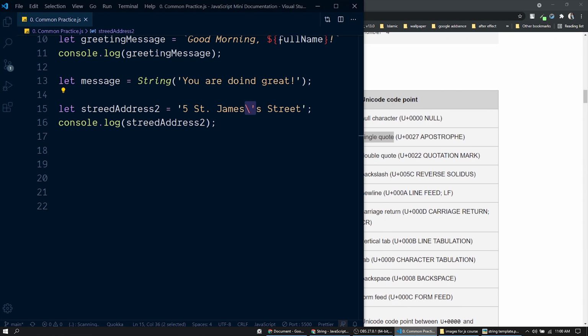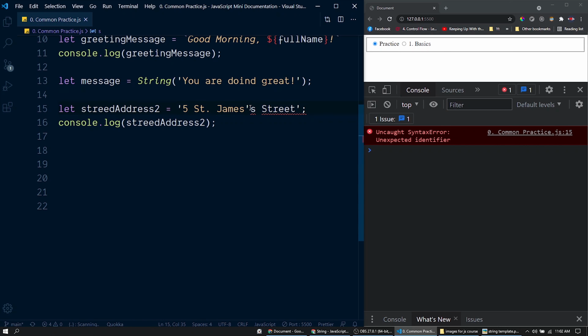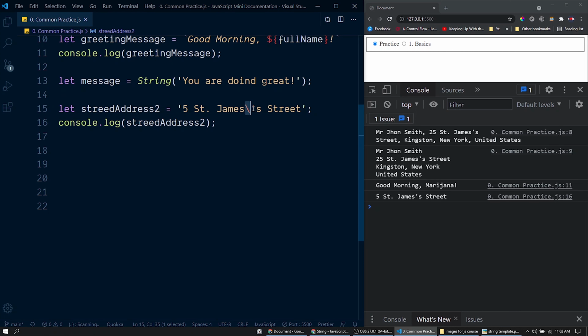Now back to the application here. Normally the JavaScript engine treats single quotes or double quotes as an indication for starting or ending a string. In order to escape from this normal behavior, we are using a backslash. And that's why these types of sequences are called escape sequences.